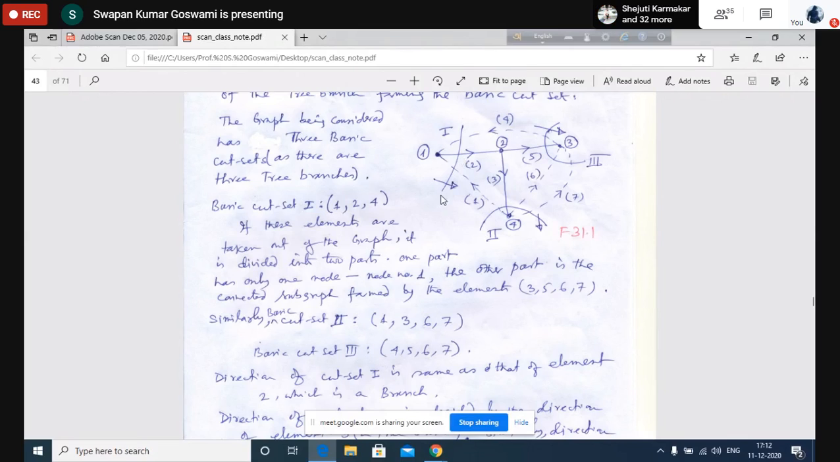So the convention is that the direction of the tree branch forming the cut set will be chosen as the direction of the basic cut set. Now, this direction and this direction are identical. In what sense? In the sense that the direction of the branch is from the left to right of this line I have drawn. Again, the direction of the cut set will be from the left to right of this line. So this is indicated by drawing this arrow.